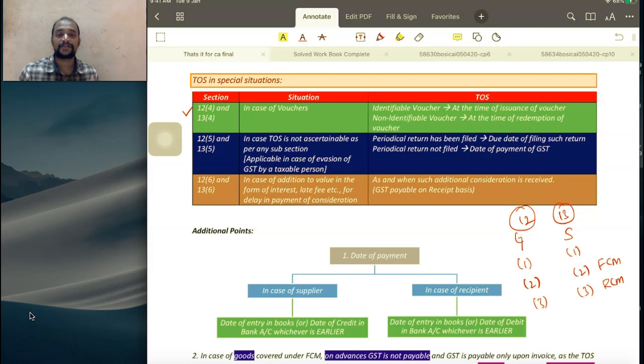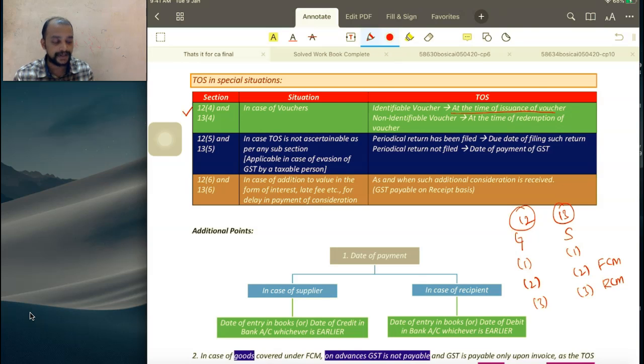What is the time of supply in case of an identifiable voucher? The time of supply is at the time of issuance of the voucher. Whereas in case of a non-identifiable voucher, the time of supply is at the time of redemption of the voucher, because I don't know against which product or service it will be redeemed. So I need to wait until the time of redemption, and that should be taken as the time of supply. Now, what if the voucher is not at all redeemed? In case of a non-identifiable voucher, it will not be a problem. If the voucher is not at all redeemed, the supply will never happen, so whatever money I have received for issuance of the voucher is not chargeable to any GST.